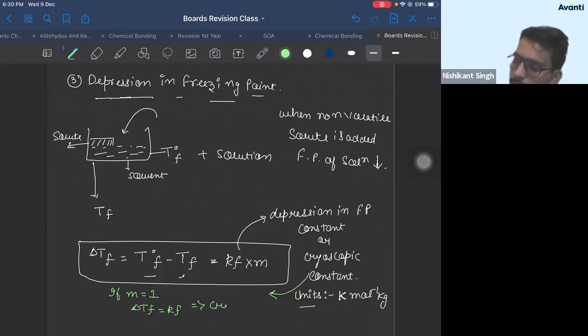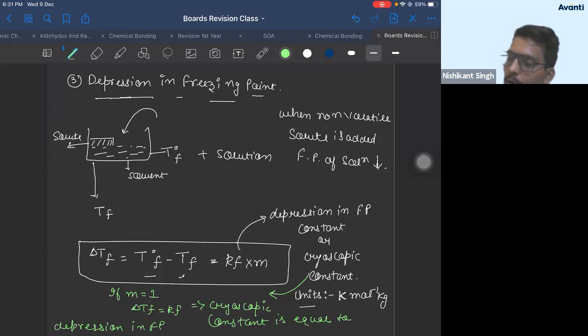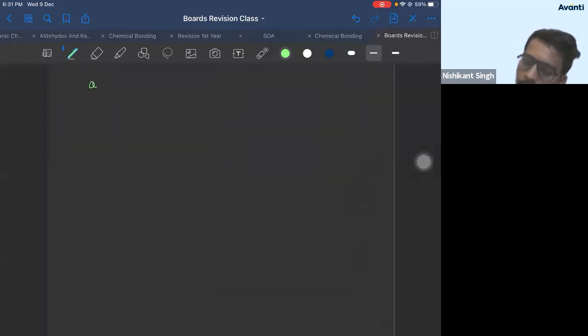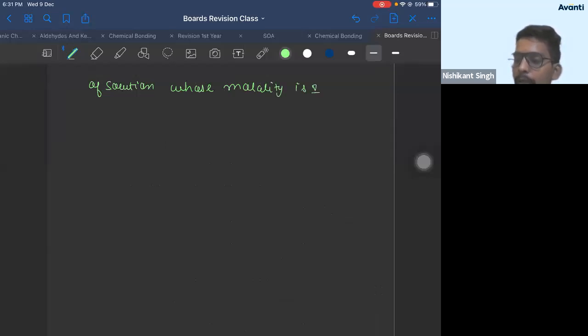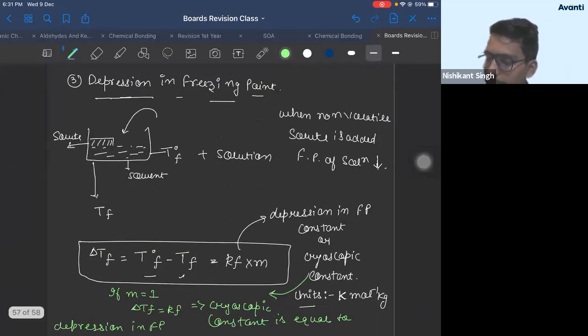Same for KB also. This is the definition of your KB and KF.